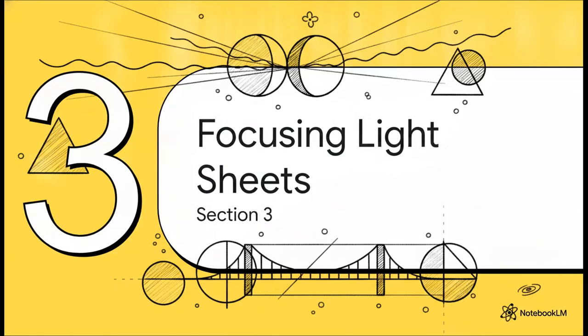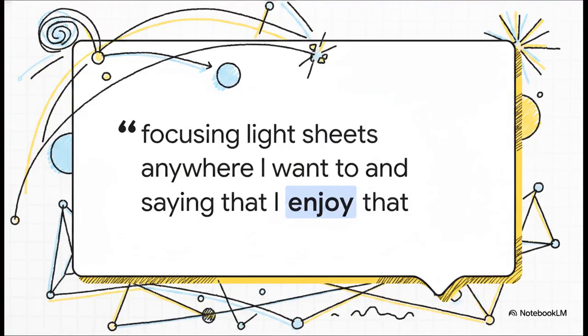All right, moving right along to Section 3, focusing the light sheets. Let's see how this bridge is actually built using the wild geometry of focusing light sheets. This is where the geometric proof of the theorem really comes to life. The speaker brings this delightfully informal passion to some very dense math, unapologetically relying on the Raychaudhuri equation. They essentially shoot focusing light sheets anywhere they want, simply because, well, they, quote, enjoy the flexibility it gives them. But make no mistake, behind that playful flexibility is a rigorously tight mathematical proof.